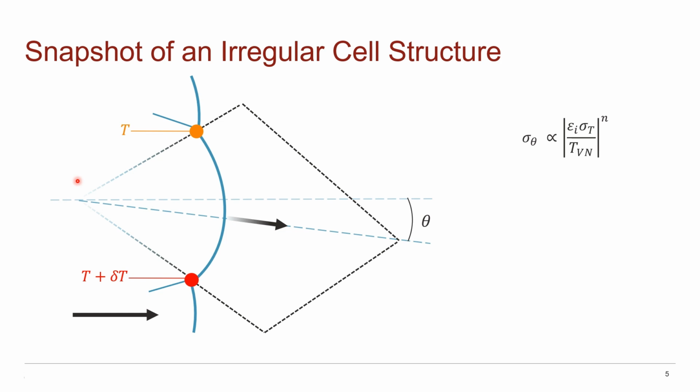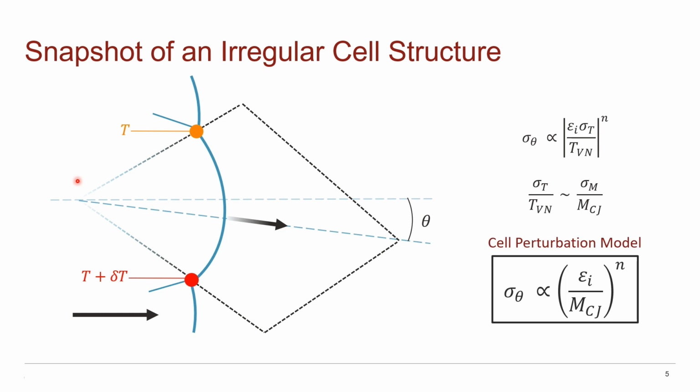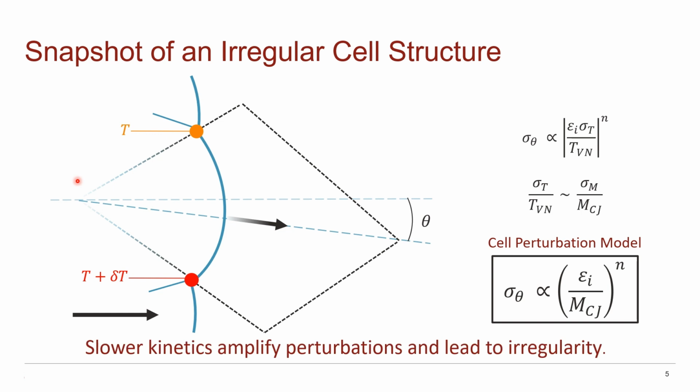So through similarity, we can additionally relate these local fluctuations in temperature to local fluctuations in Mach number in the small fluctuation limit. Combining these results, we obtain the following, what we'll call the cell perturbation model. And what this shows us is that slower kinetics are expected to amplify local perturbations, equivalently temperature or Mach number fluctuations, and lead to irregularity.